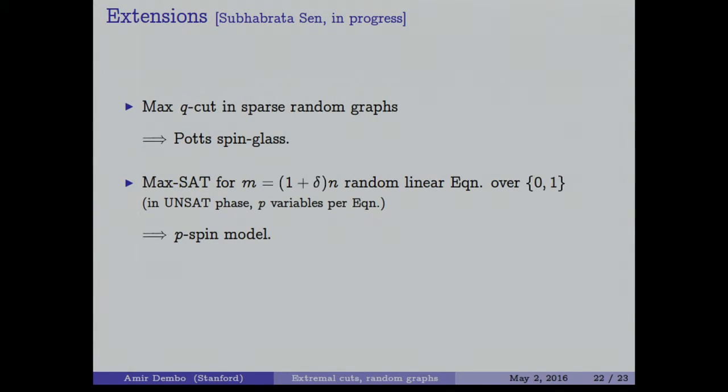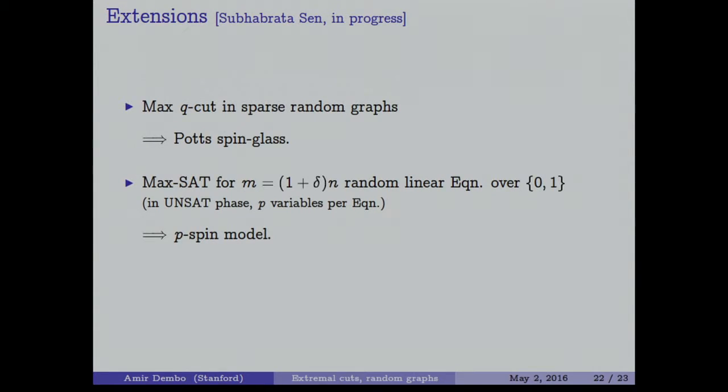In particular, there are two models which immediately come to mind. So if you take the max Q cut in a sparse random graph, this means just that you try to cut your graph not into 2 parts, but into Q parts. Take Q equals 3 or 4 or 5. This will boil down to an antiferromagnetic Potts model, and this will become a Potts spin glass in the disordered complete graph, for which the formula has been mathematically proven recently by Panchenko.